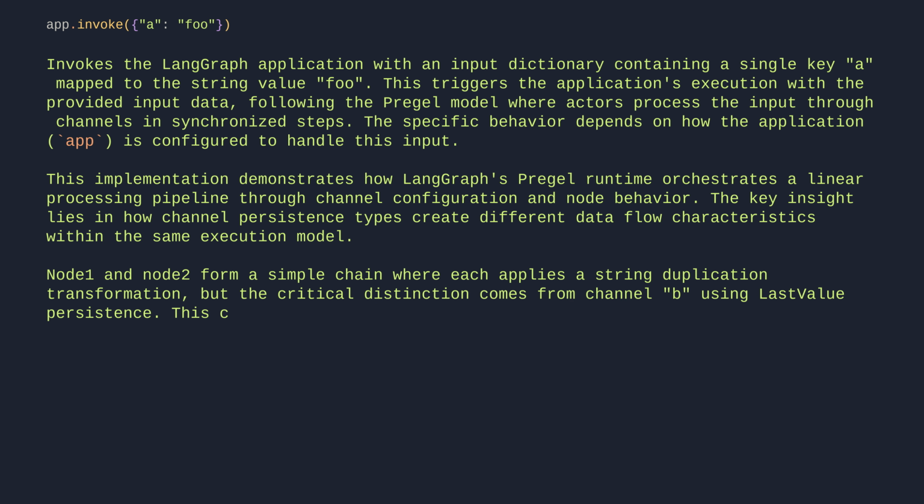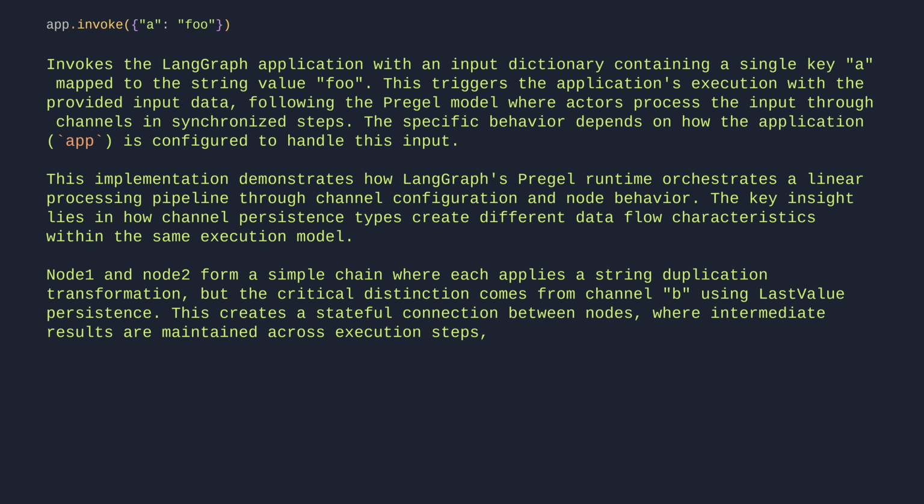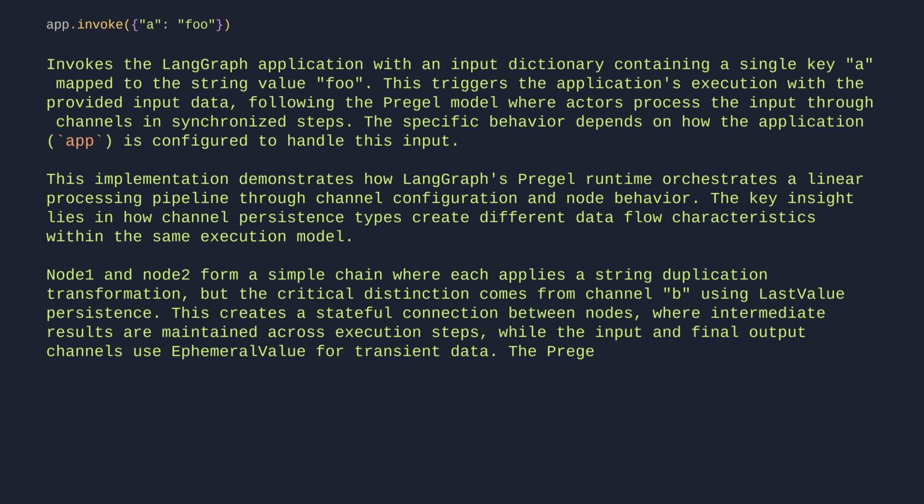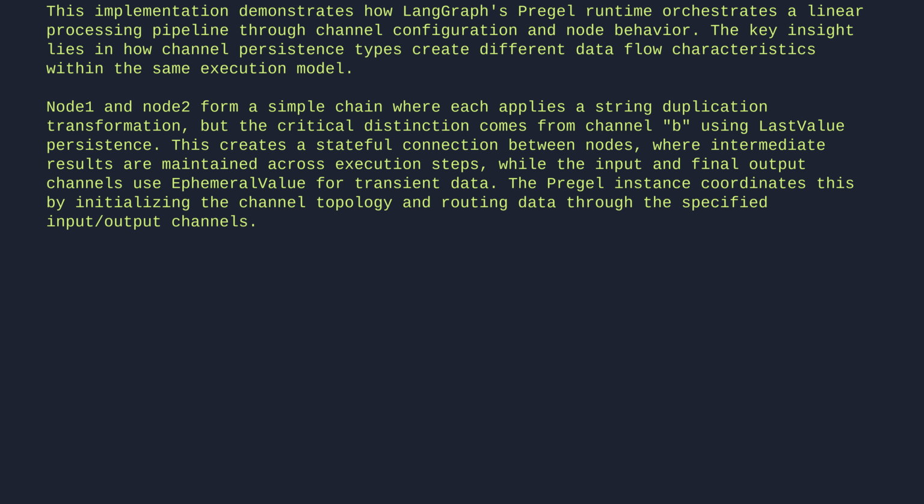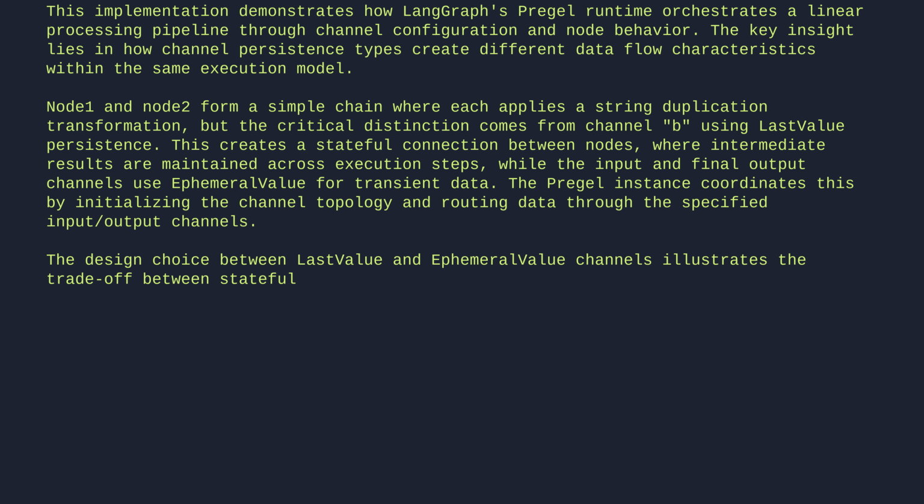This creates a stateful connection between nodes, where intermediate results are maintained across execution steps, while the input and final output channels use EphemeralValue for transient data. The Pregel instance coordinates this by initializing the channel topology and routing data through the specified input-output channels. The design choice between LastValue and EphemeralValue channels illustrates the trade-off between stateful processing capabilities and memory efficiency.